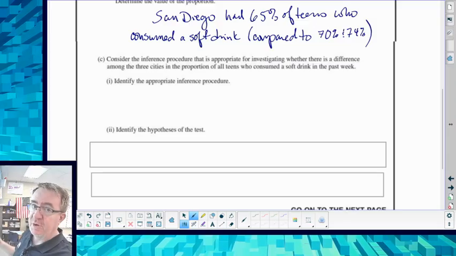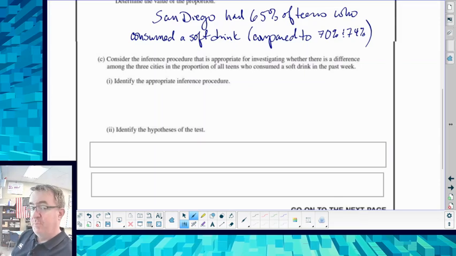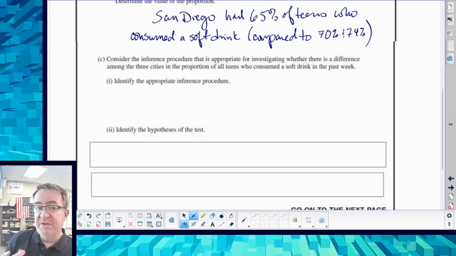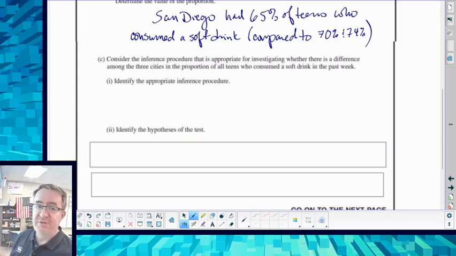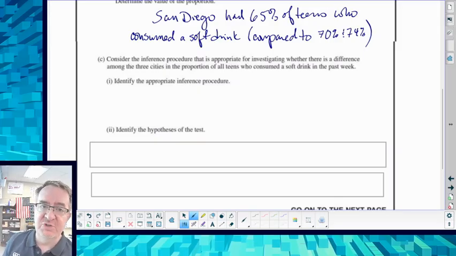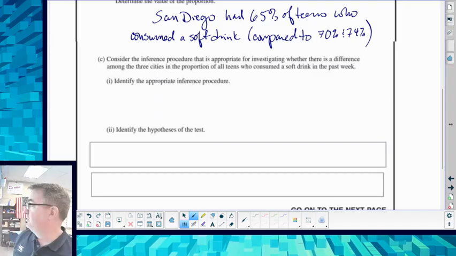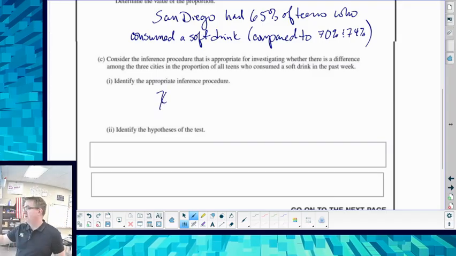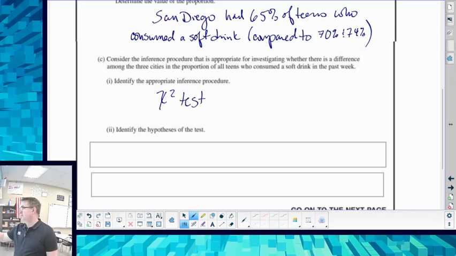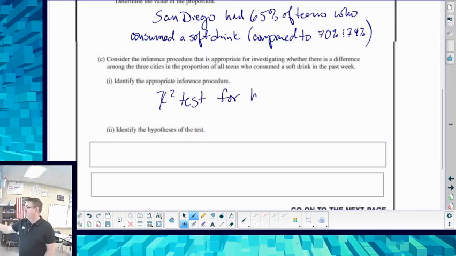That's not this case. We're comparing city to city. Independence, you have one sample and you're comparing two different facets of that sample against each other, and you're trying to see if it's independent or not. Definitely not this. So this means that this is going to be a chi-squared test for homogeneity.